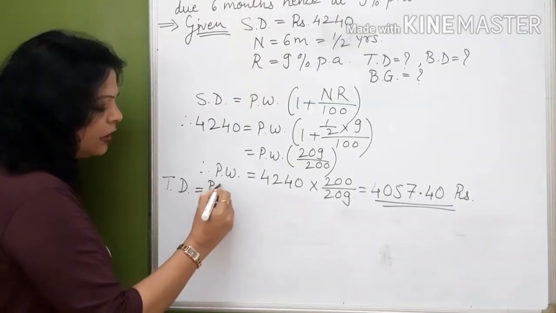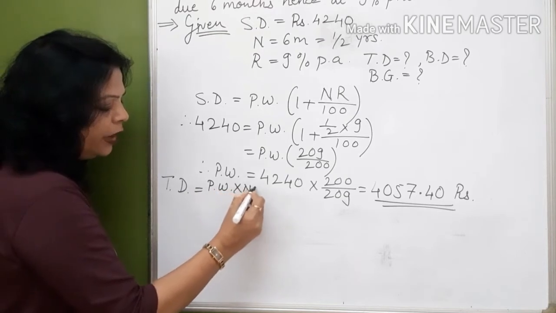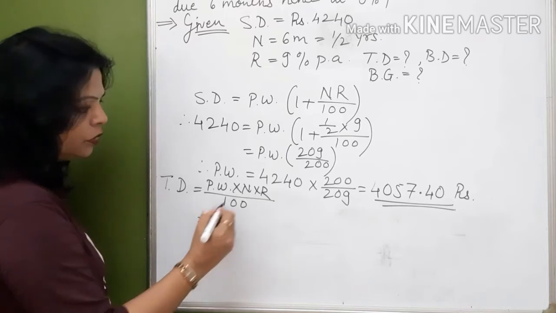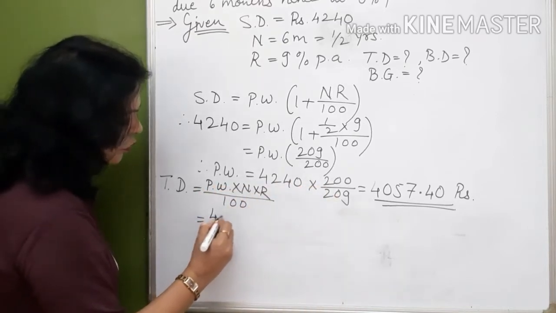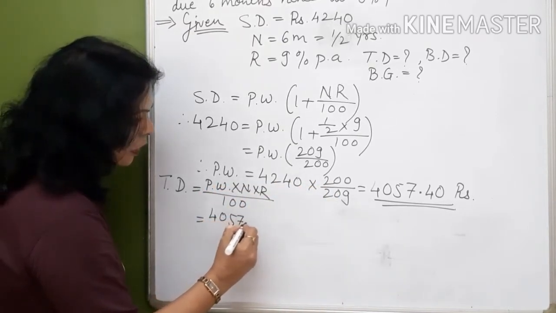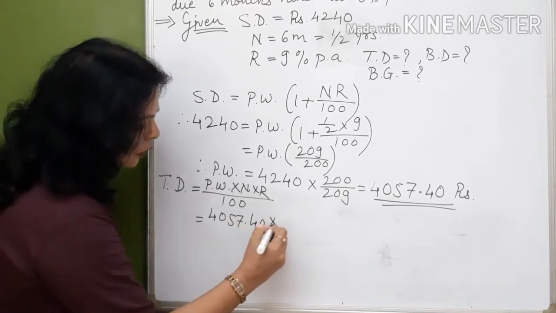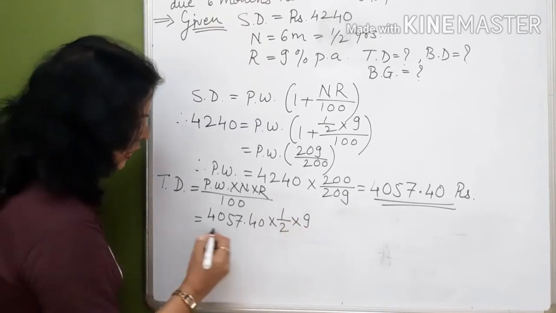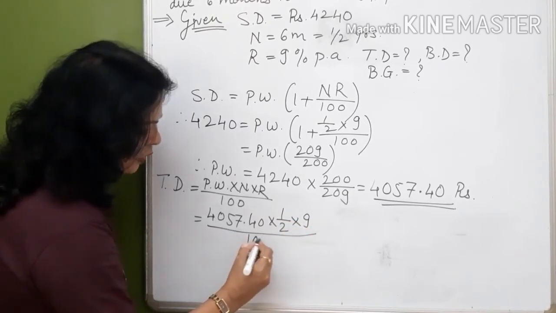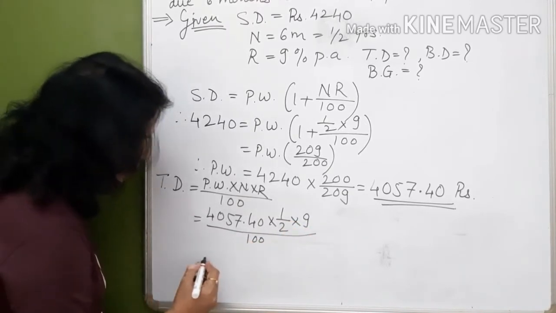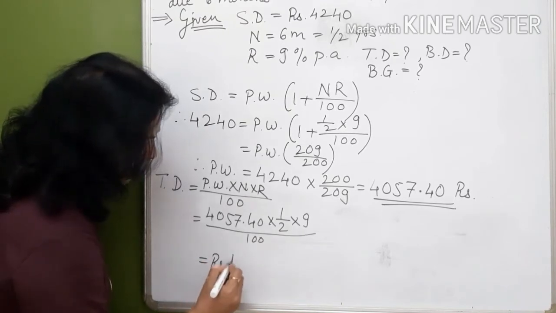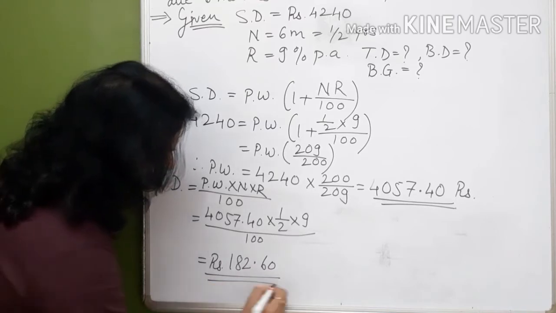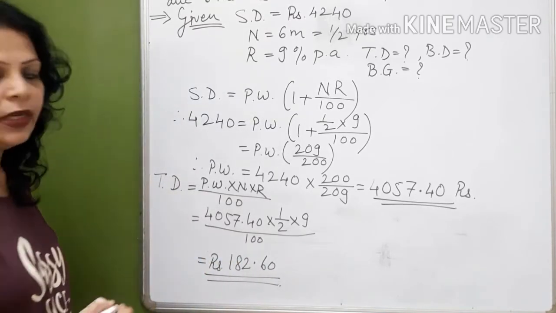True discount is present worth into N into R upon 100. So present worth we have got 4057.40 into N is 1/2 and R is 9 upon 100. Right? So this comes to 182.60. You can calculate and check.